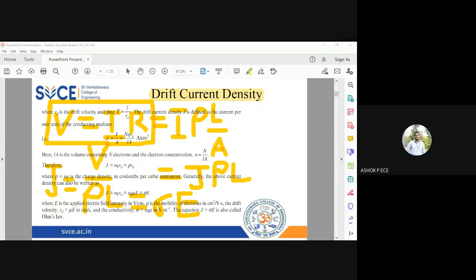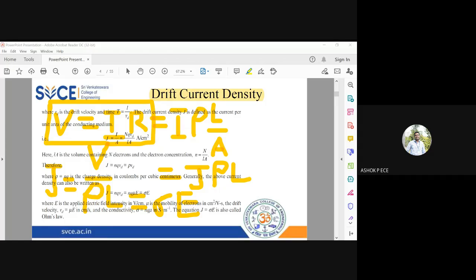See, the beauty of electronics is here only. If one formula I cannot use for my concept, I will try to modify that formula in such a way that I can use the modified formula for my concept. See, here is one such beautiful example. V is equal to IR. I cannot use it directly because V is equal to IR is valid only for conductors.